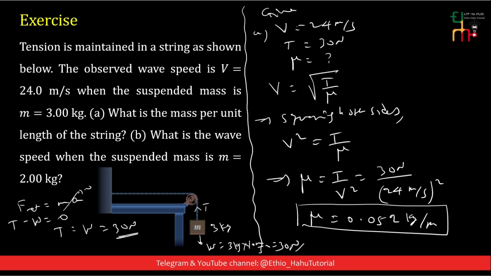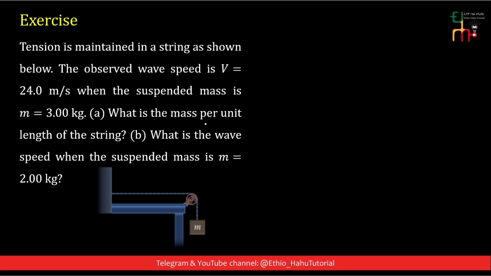But if we change the mass of this suspended object, the tension in the string will also change. B. What is the wave speed when the suspended mass is 2 kilogram? When this is equal to 2 kilogram, again, net force is equal to mass times acceleration. This object is in equilibrium. Acceleration is 0.